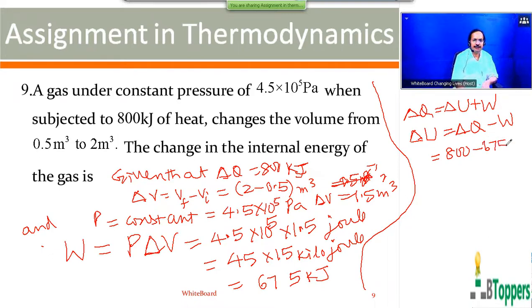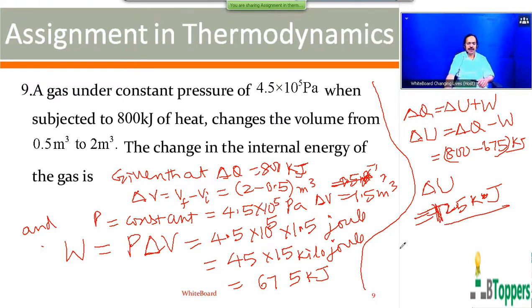The work done is 675 kilojoules by the gas. So change in the internal energy of the gas will be equal to 125 kilojoules. That means internal energy of the gas increases by 125 kilojoules because delta U is positive when the internal energy of the gas increases.